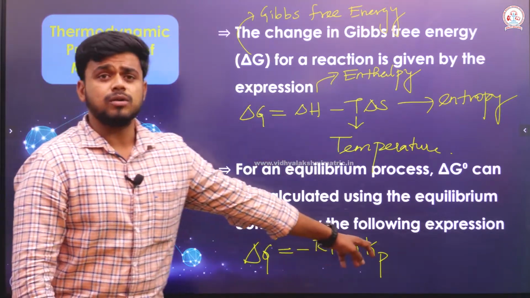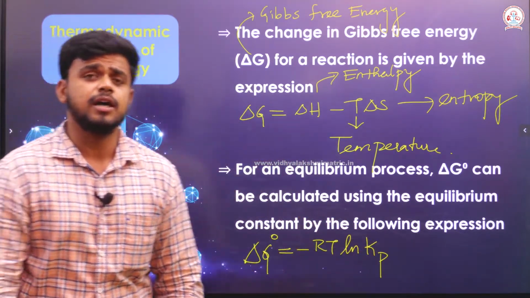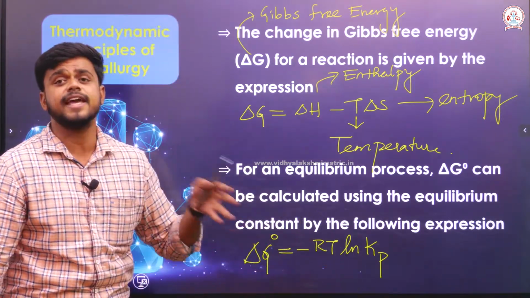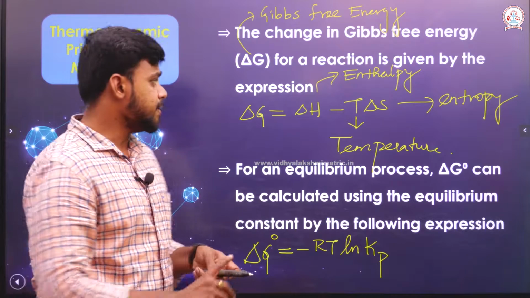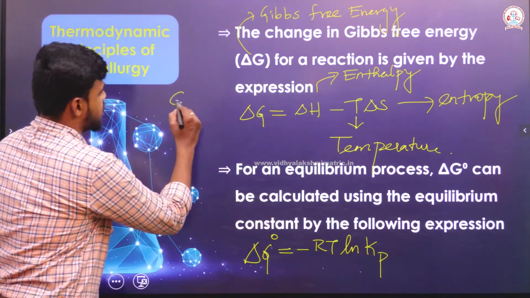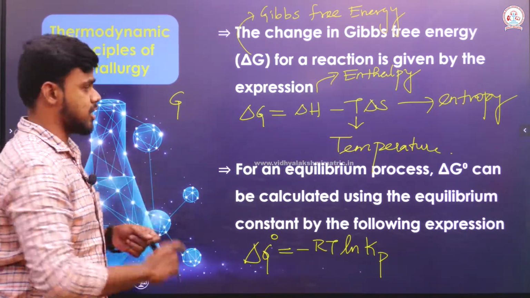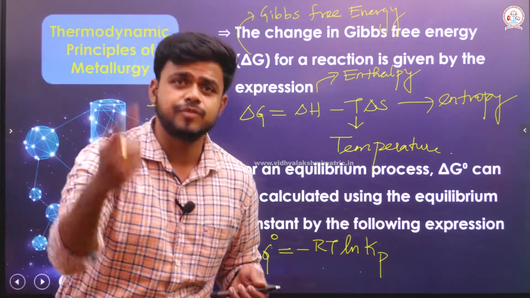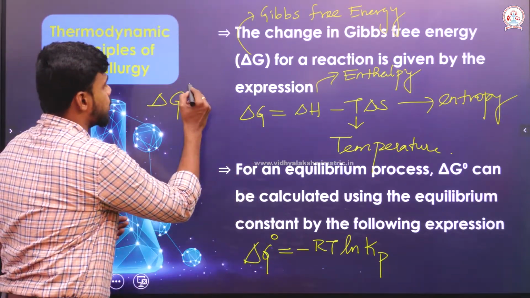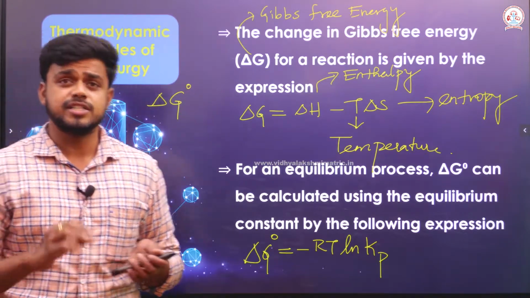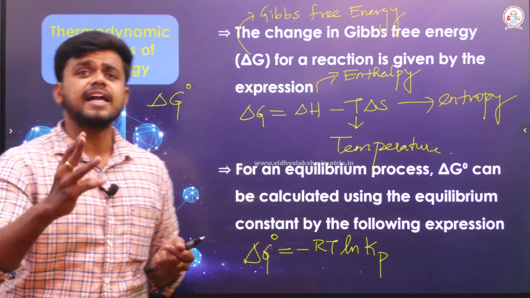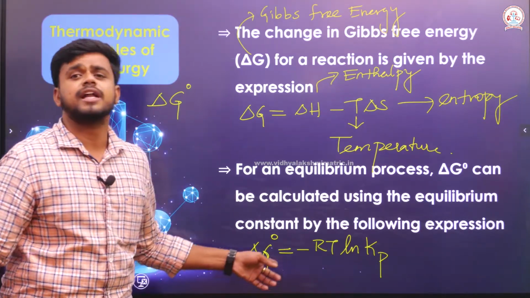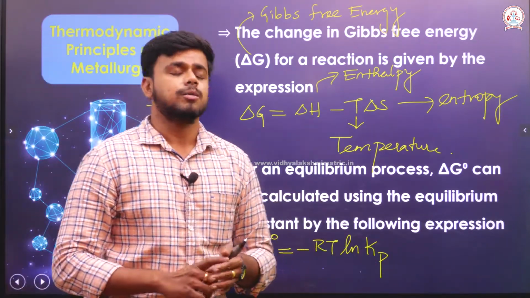Kp is the equilibrium constant of a gas, expressed in terms of pressure. That's why it is Kp there. See, when I write G, it is Gibbs free energy. When I write del G, it is change in Gibbs free energy. When I put a naught over del G, it is del G naught, called the standard free energy change. So, standard free energy change can be calculated from the expression that I have written below.